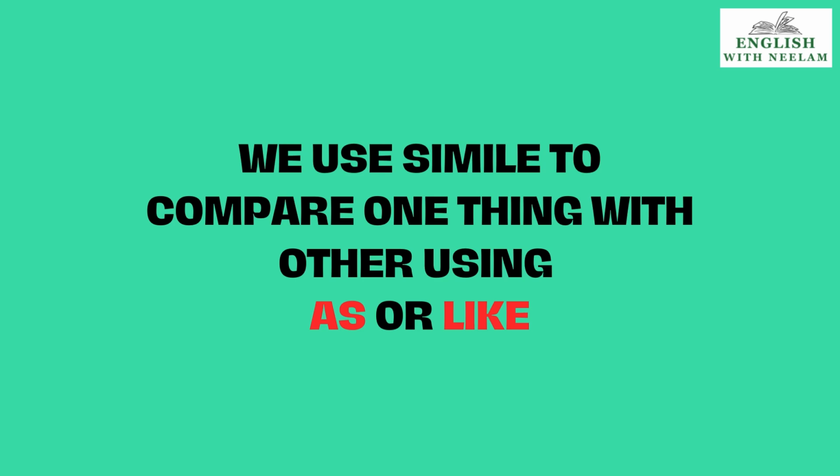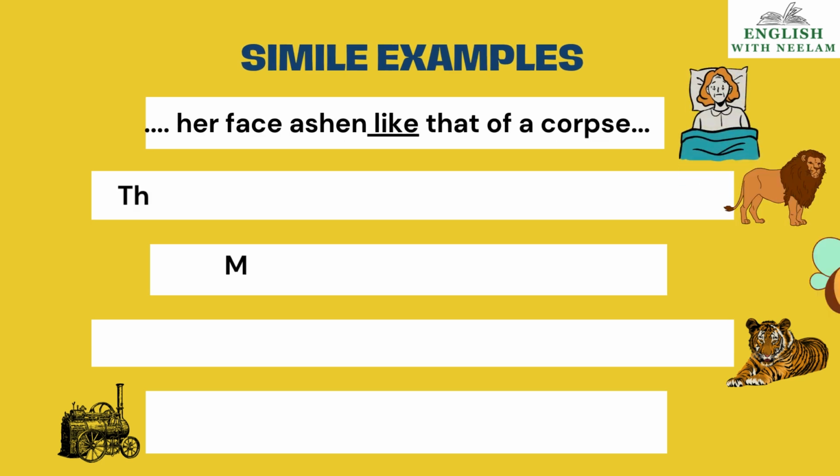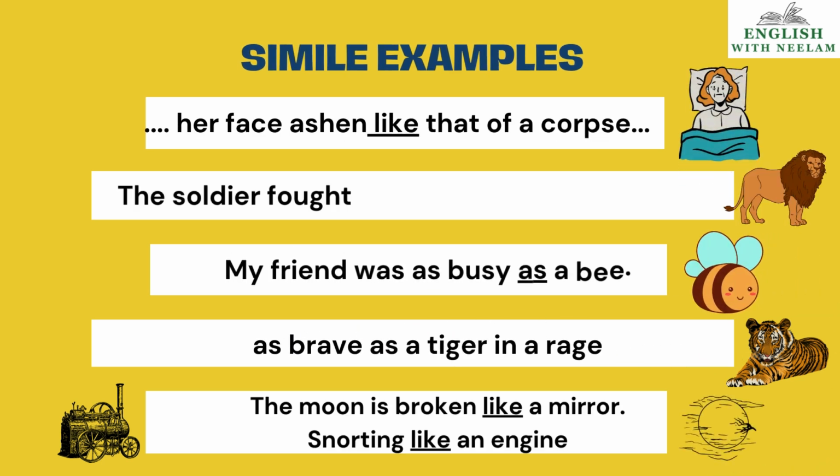What is simile? When do we use it? We use simile to compare one thing with another using as or like. Now here are some examples of simile. Some of these examples are from your 12th and 10th textbooks. First example, her face ashen like that of a corpse. Comparison using like here.